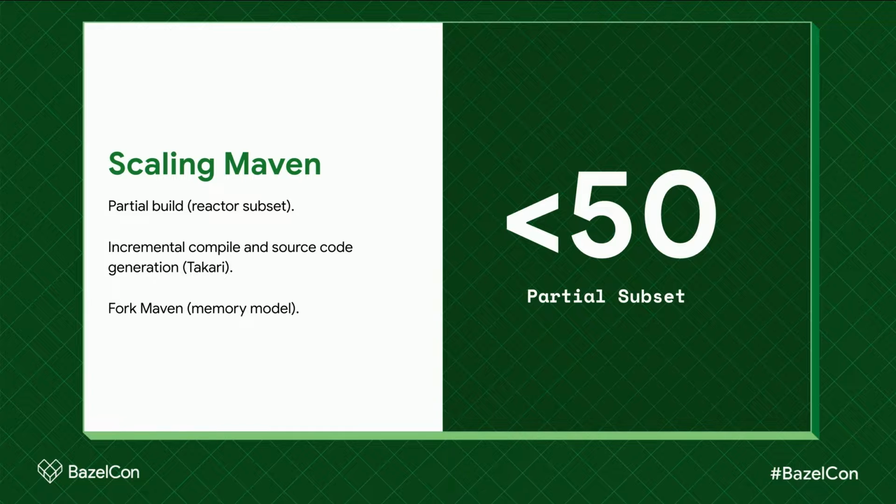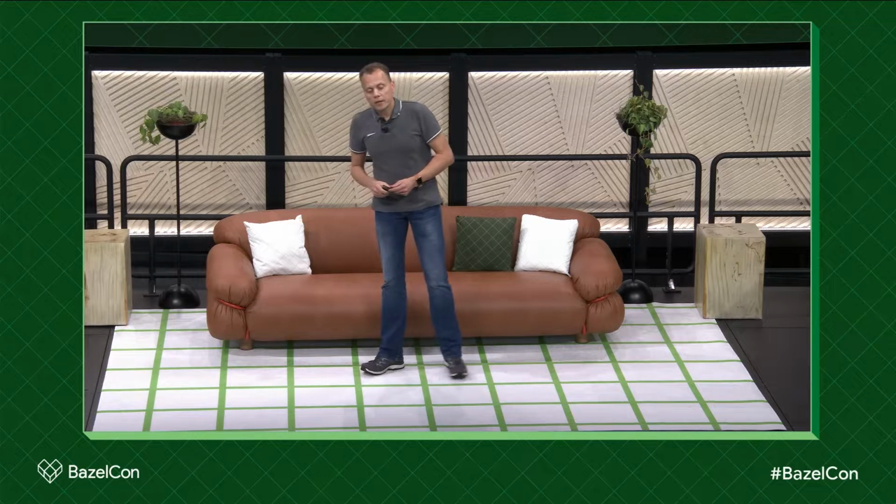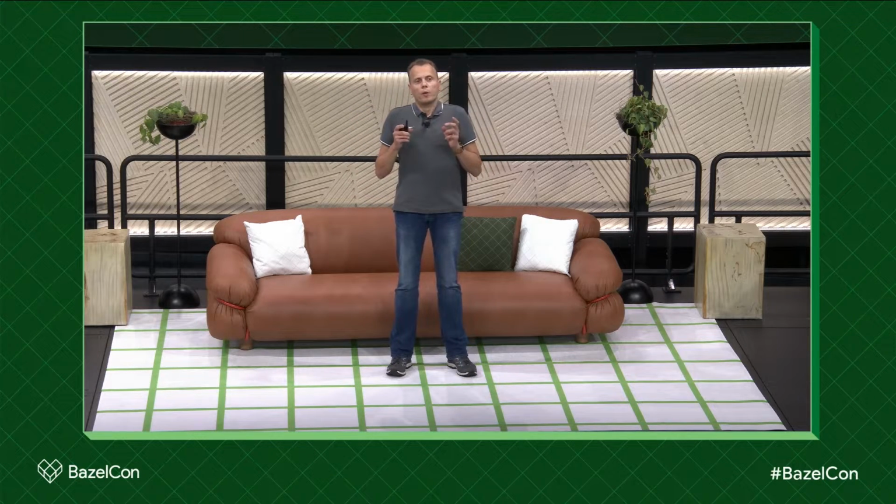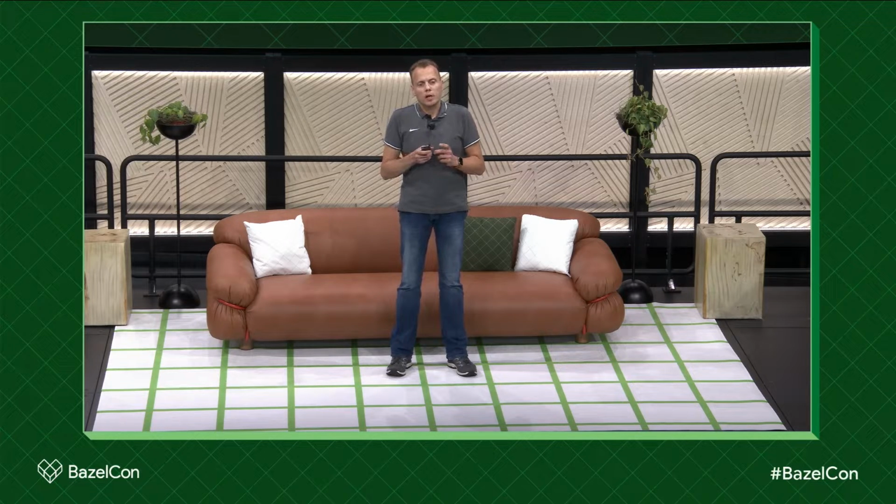For those not familiar with Maven, Maven calls the thing it builds a reactor. It throws everything in, and then it compiles everything and runs the plugins. And the team back in the day created an extension to Maven that we call partial build.